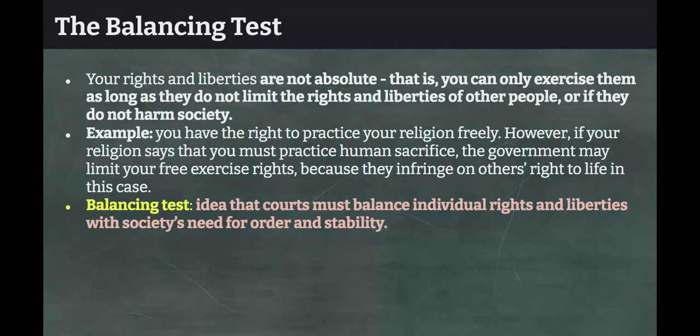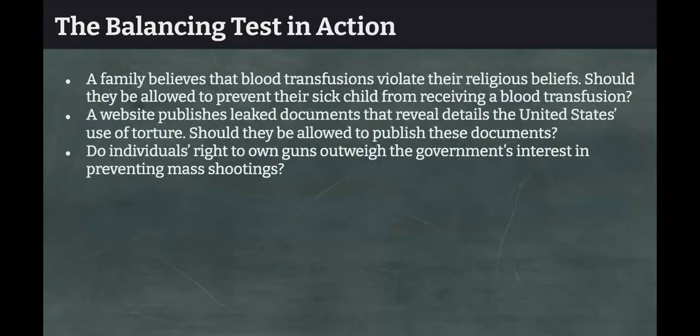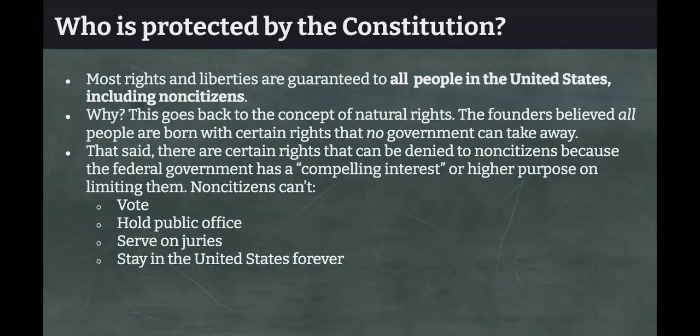Now, because of this idea, civil rights and liberties can be very controversial. So let's take a look at a few more examples. Suppose that a family believes that blood transfusions violate their religious beliefs. Should they be allowed to prevent their sick child from receiving a blood transfusion? Or another example, suppose that a website publishes leaked documents that reveal details of the United States' use of torture. Should that website be allowed to publish those documents? And then finally, do individuals' rights to own guns outweigh the government's interest, or society's interest, in preventing mass shootings?